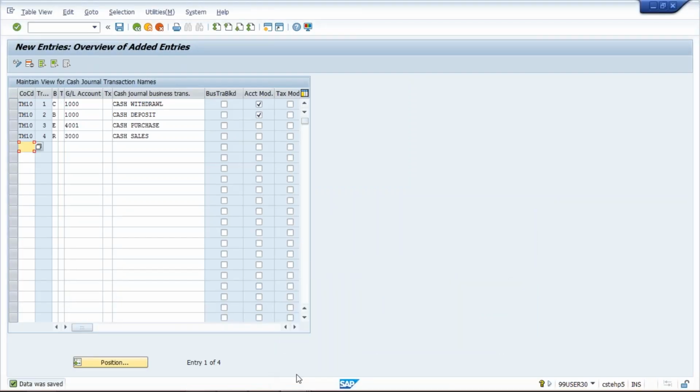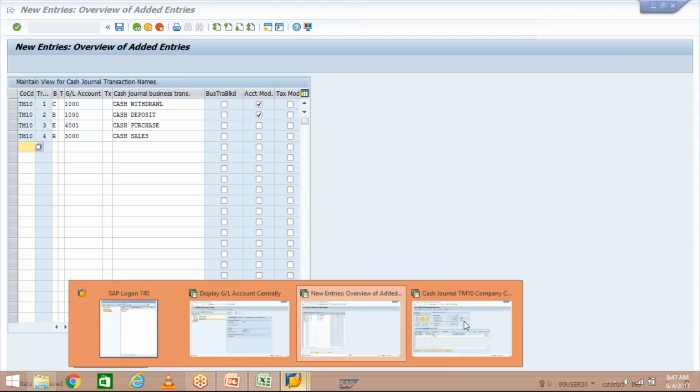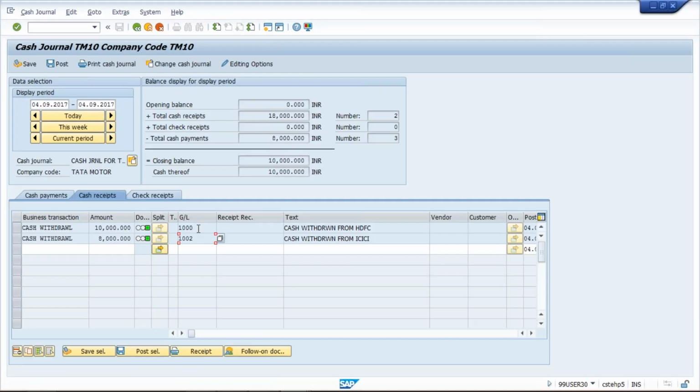This GL account field was in non-editable format, and once you pressed enter, the system would bring the HDFC GL by default, and we were not able to edit that GL. But once I applied a check mark in the account modifiable field, the GL account field became modifiable, and we can enter the required GL.